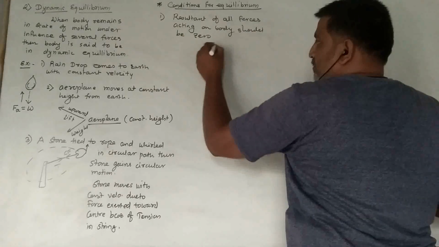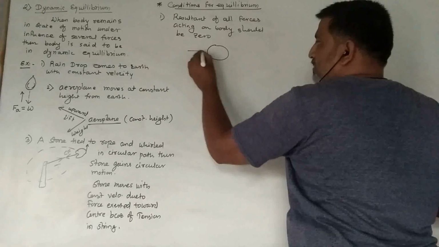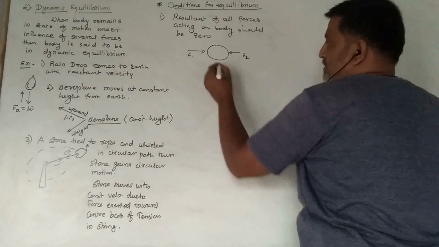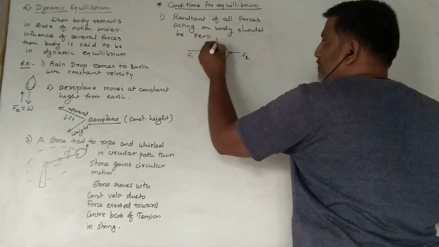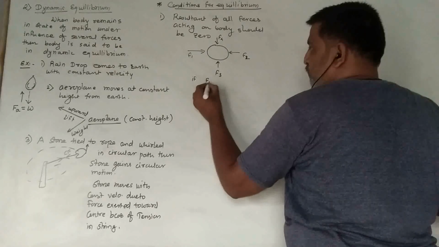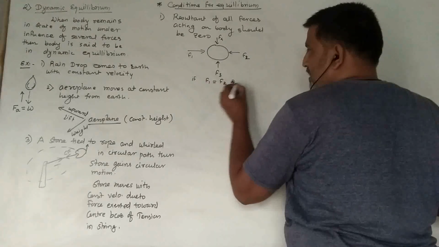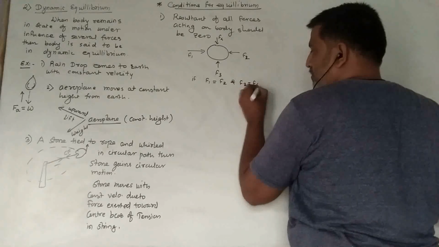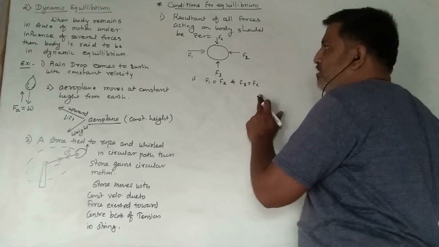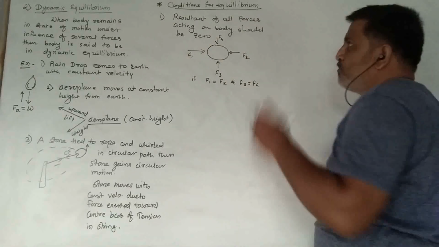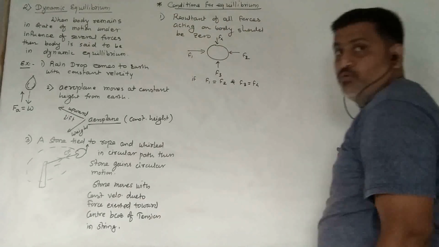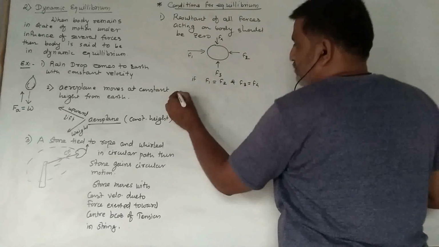Now here, if a body is there, say a balloon, and the forces F1, F2 acting in this way, F3, F4 from upward and downward. But if force F1 is equal to F2 and F3 is equal to F4, then the forces will get cancelled due to their equal magnitude and opposite direction. So we can say that the resultant of all the forces acting on the body should be zero. Okay, this is the first condition.